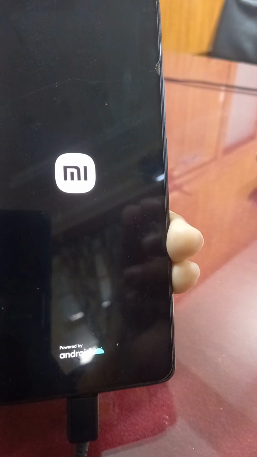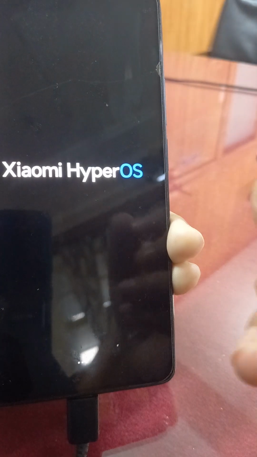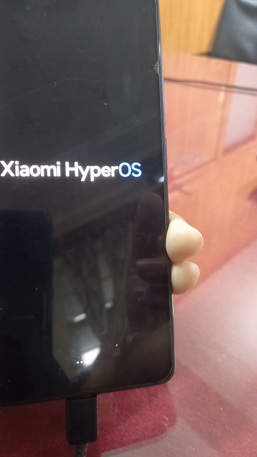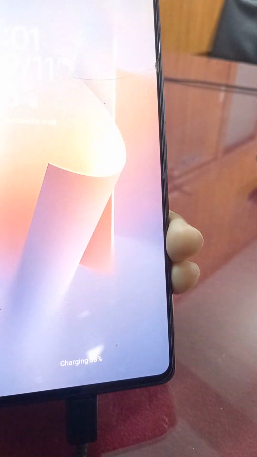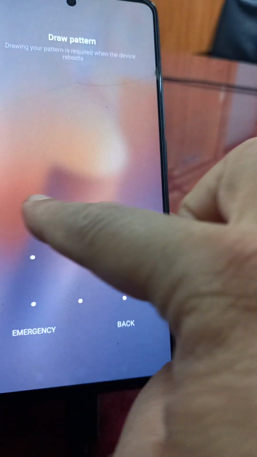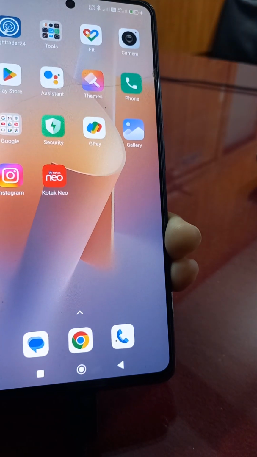Now what you have to do is uninstall the recently installed third party app, and after that your problem may get solved. If it is still happening, then you have to factory reset your MI phone to get rid of this problem.